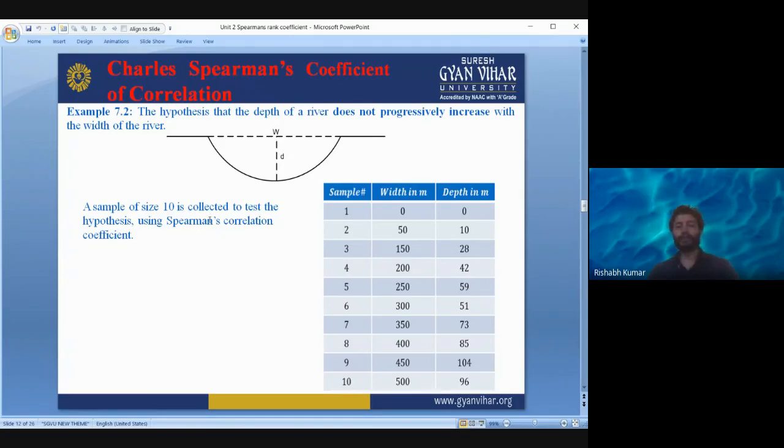A sample of size 10 is collected to test the hypothesis using Spearman's correlation coefficient. These are the 10 samples; there are 10 samples in our data set. So width in meters is in one column, and the other variable is depth. One variable is width, another variable is depth, both are in meters.